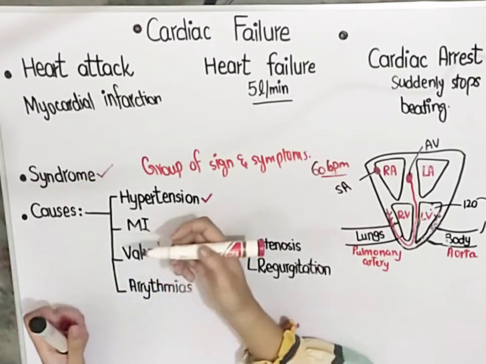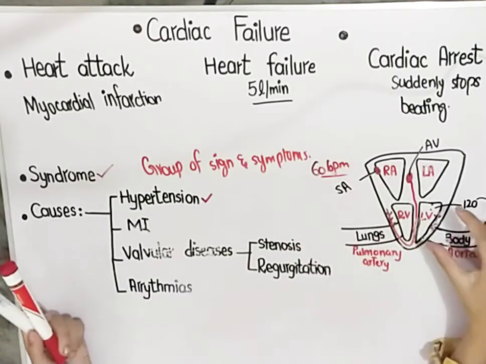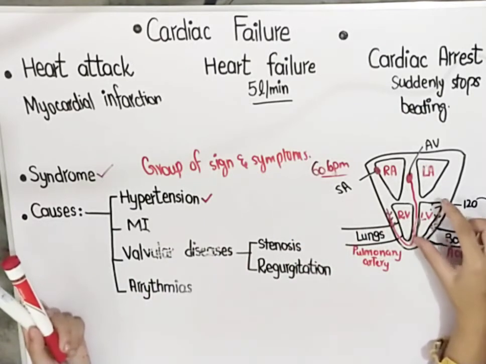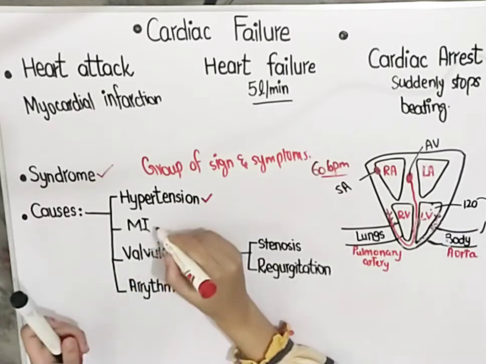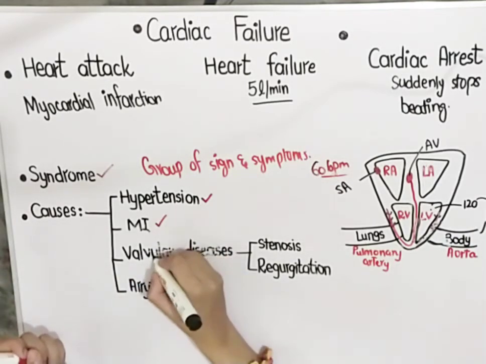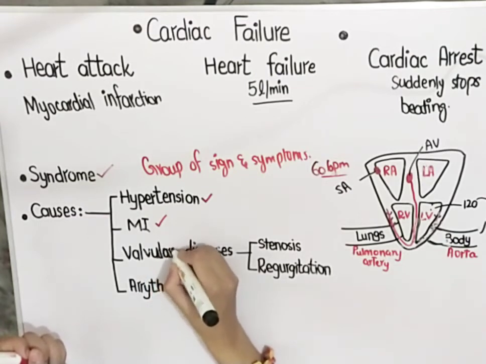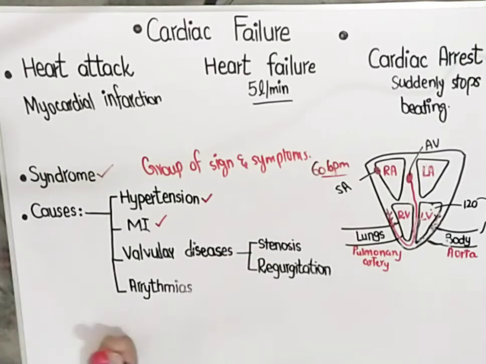Second important reason is myocardial infarction. As we studied earlier, whenever there is myocardial infarction, there would ultimately be death of the muscles of the heart. The muscles will not contract and the blood will not be pumped to the body. So done with myocardial infarction. Third one is valvular heart diseases, which means diseases related to the valves of the heart. There are two possible diseases: first is stenosis, and second is regurgitation.